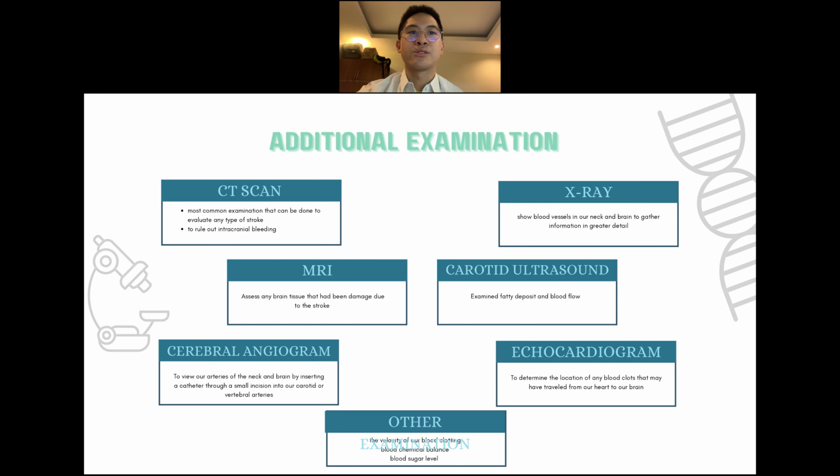Some examinations that should be considered to evaluate patients with suspected embolic strokes are X-ray and CT scan. The most common examination that can be done to evaluate any type of stroke is the CT scan. A series of X-rays could also be done to show blood vessels in our neck and brain to gather information in greater detail. CT scan should be done to rule out intracranial bleeding. An MRI test can also be done to assess any brain tissue that has been damaged due to stroke, using radio waves. Fatty deposits and blood flow can also be examined using carotid ultrasound.